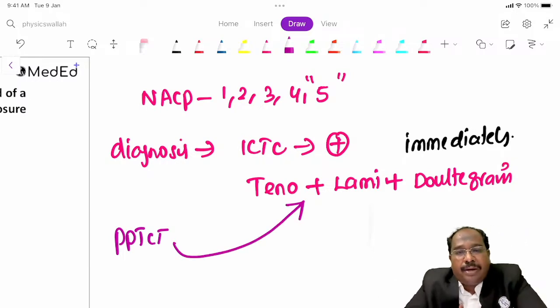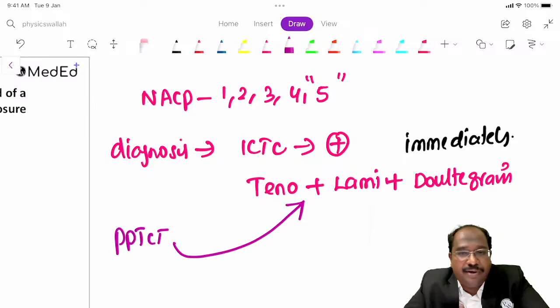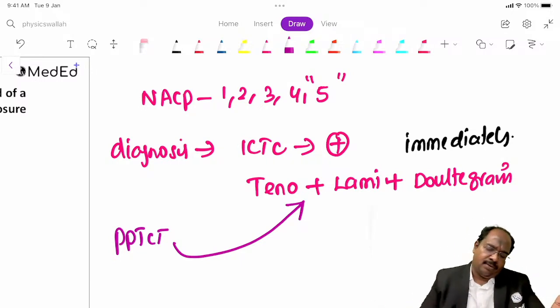If the mother is HIV positive also, you are going to provide the same treatment, lifelong ART immediately: tenofovir, lamivudine and dolutegravir. And for the baby you can give nevirapine syrup for 6 weeks. This is the treatment for HIV. Lifelong ART as early as possible; on the same day also they can start the treatment.